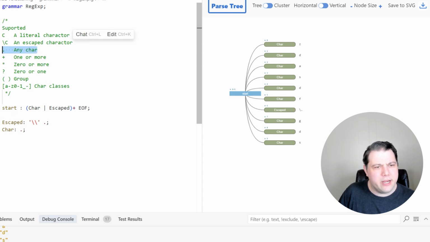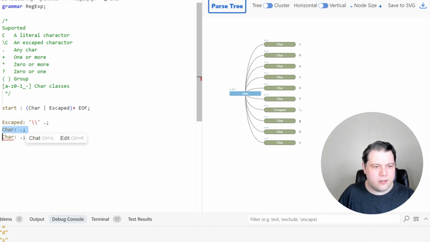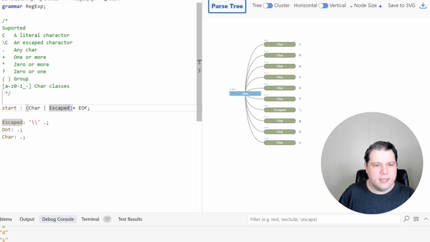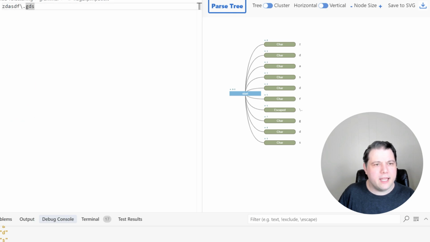The next one here is the any char, right? So let's call that dot. And if we were just being simplistic here, we could put it in there. And now we've got a dot that's escaped and a dot that's not escaped.